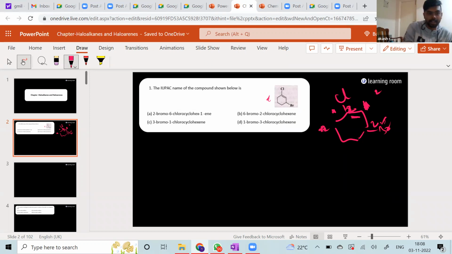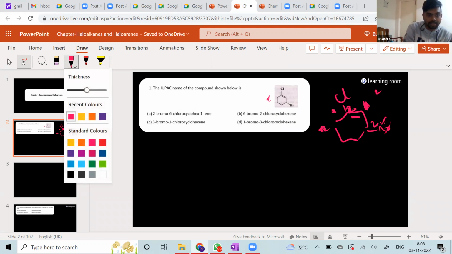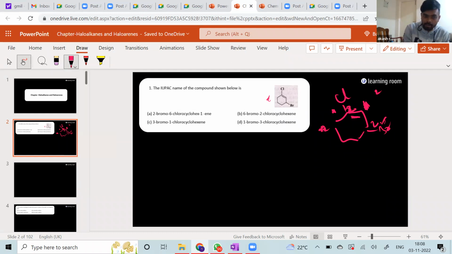Okay, right. I need still a little thicker. Okay, I think this will be better. Anyways, now again I'll draw my diagram. So we have this one with this one and this one. So we understood double bond is going to have the maximum priority, is it not? Now among chlorine and bromine, which is going to have maximum priority?